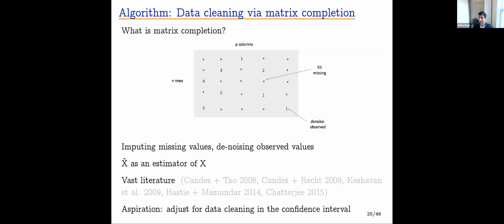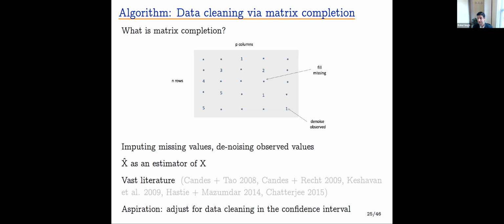The premise of matrix completion is that you get a matrix that's n by p. There are missing values we want to fill in, and present values we want to denoise. And in this paper, we'll think of matrix completion as a type of automatic data cleaning. So when we're doing data cleaning, we're really making a matrix estimator X hat of the clean covariate matrix X.